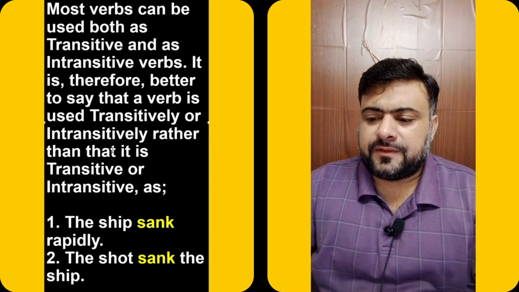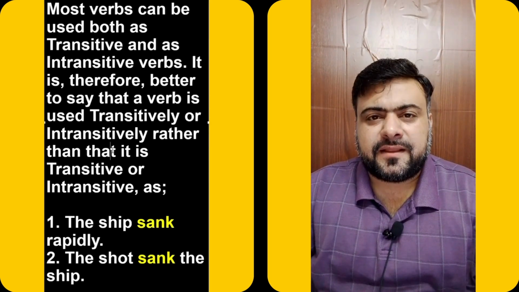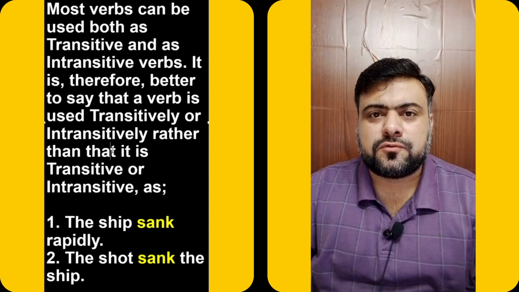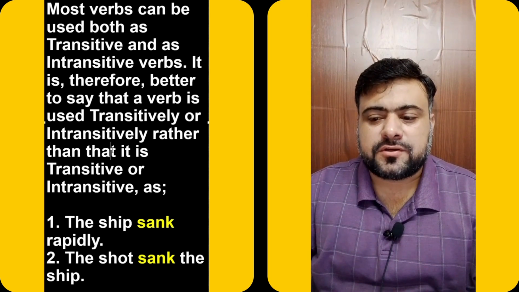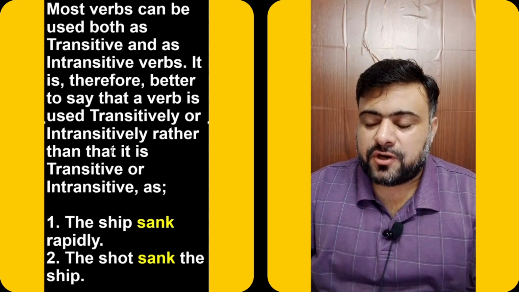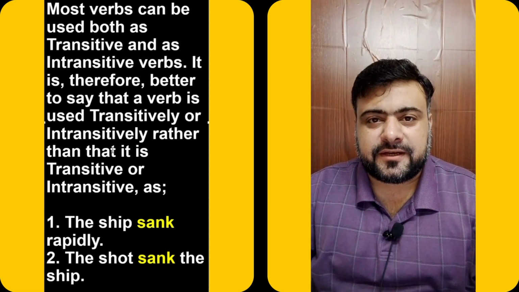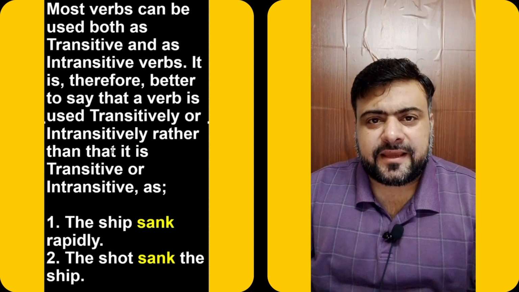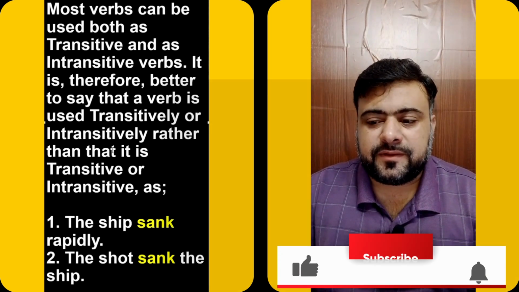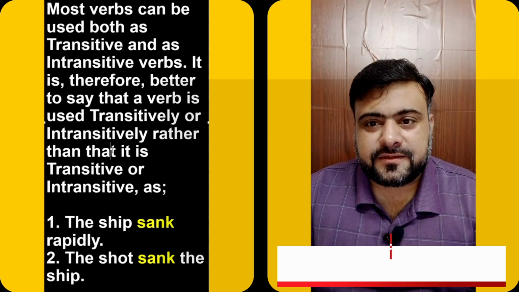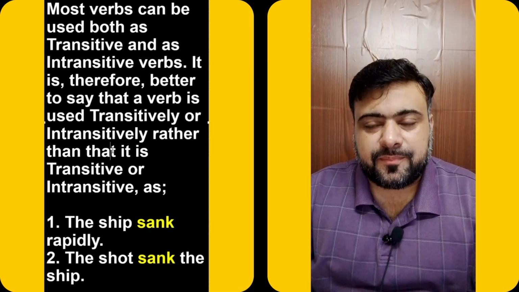For example, the ship sank rapidly. In this sentence, the word sank, the verb sank, has been used intransitively because there is no object. In the second sentence, the shot sank the ship. In this sentence, the verb sank has been used transitively because there is an object in this sentence, which is the ship.